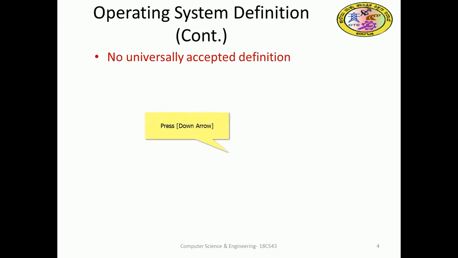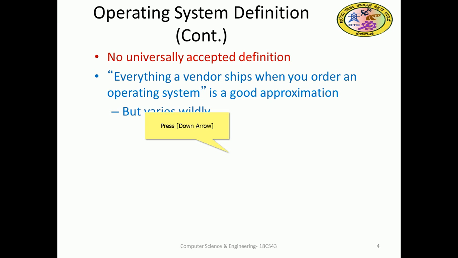Continuation of this definition: there is no universal accepted definition. Everybody will say it on their own. It acts as a government between the people and the services. Everything the vendor ships when you order an OS is a good approximation, but it varies. The one program running at all times on the computer is the kernel. The kernel runs in privileged mode. It is special software that is an internal part of the OS.